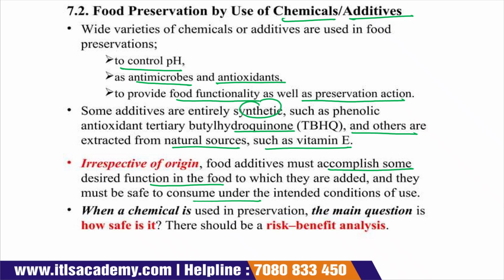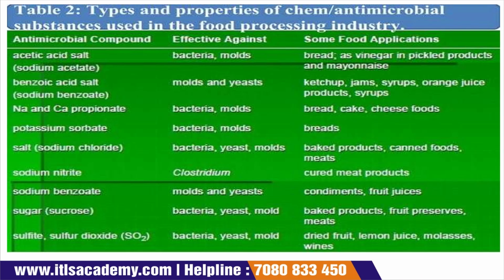So these are the main questions that arise when we use a chemical in preservation methods. Next, types and properties of chemical antimicrobial substances used in food processing industries.